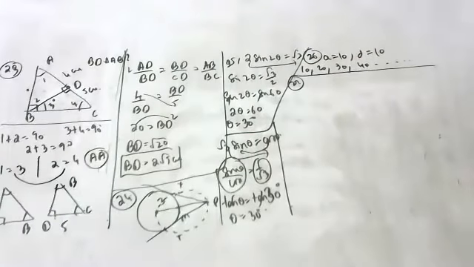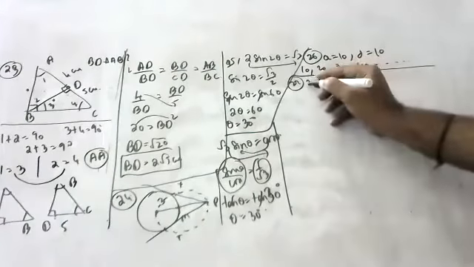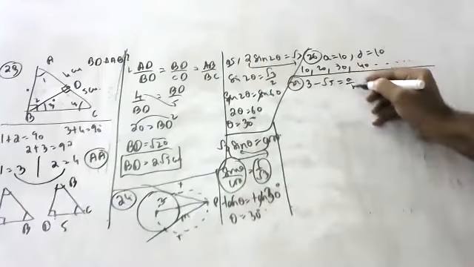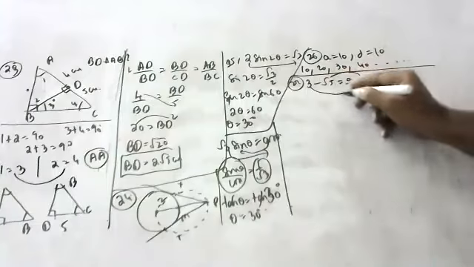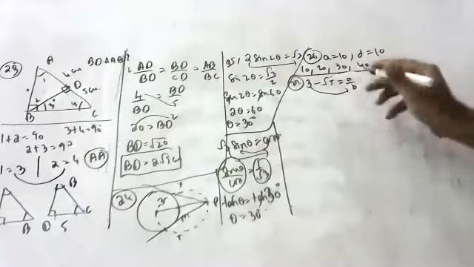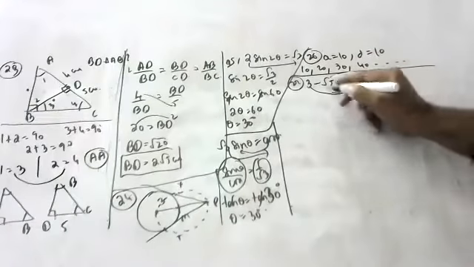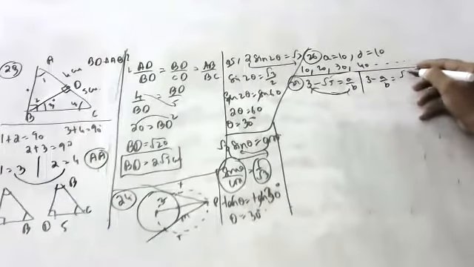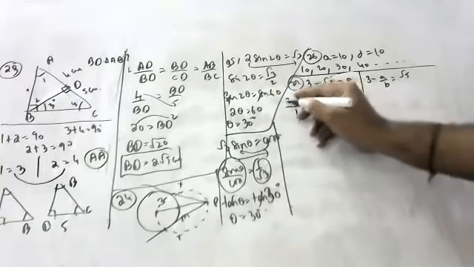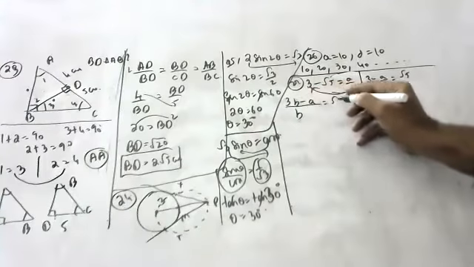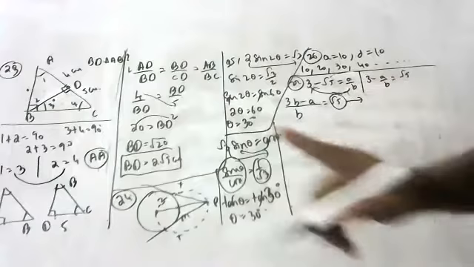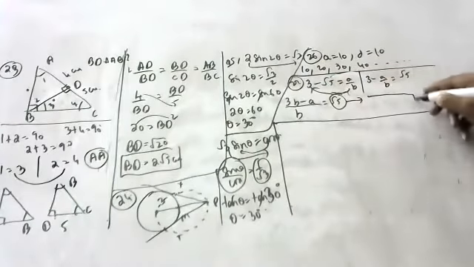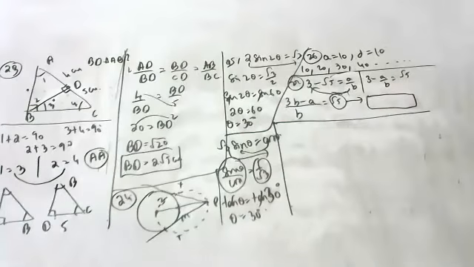27th question. Prove that 3 minus root 5 is an irrational number. For this, first you have to put it as A by B. Bring the 3 here, children. 3 minus root 5 is equal to A by B. Bring this here, root 5 there. So 3 minus A by B is equal to root 5. Taking B as the LCM, 3B minus A by B is equal to root 5. Now you have to do the entire procedure for root 5. And if root 5 is irrational, this is irrational. You should do the entire procedure, children.